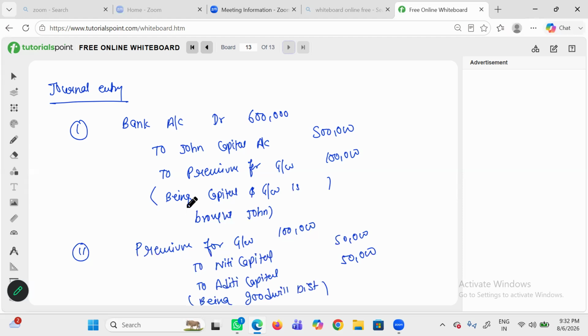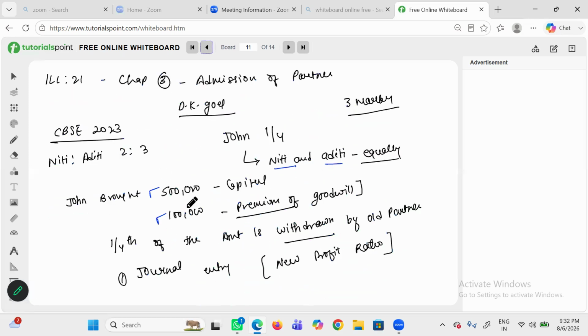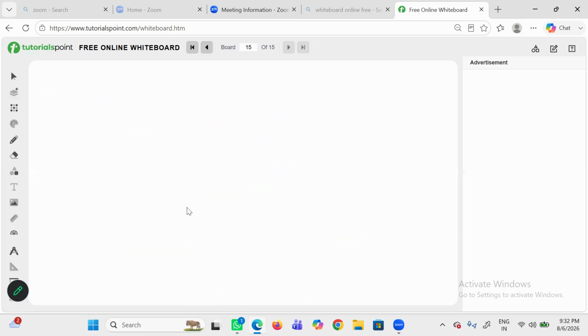Now, the third journal entry is 1/4 of the goodwill is withdrawn by the old partners. Let's do some rough work here. Suppose I get a goodwill of 40 rupees, and I withdraw 1/4. So how much do I withdraw? 10 rupees.